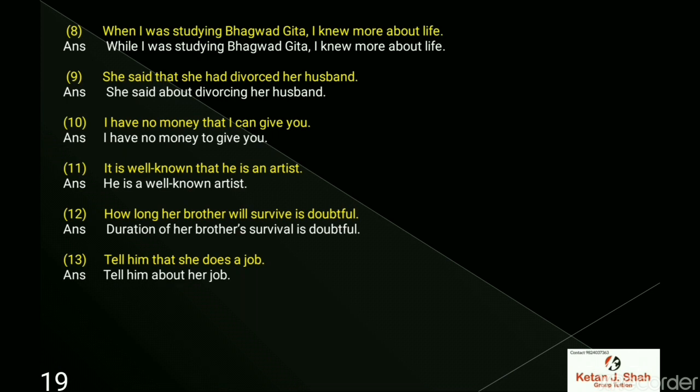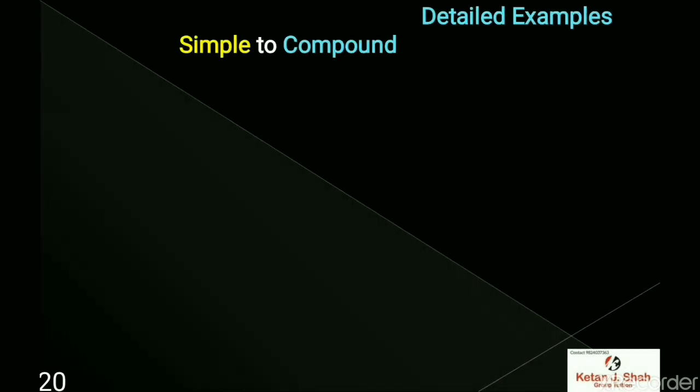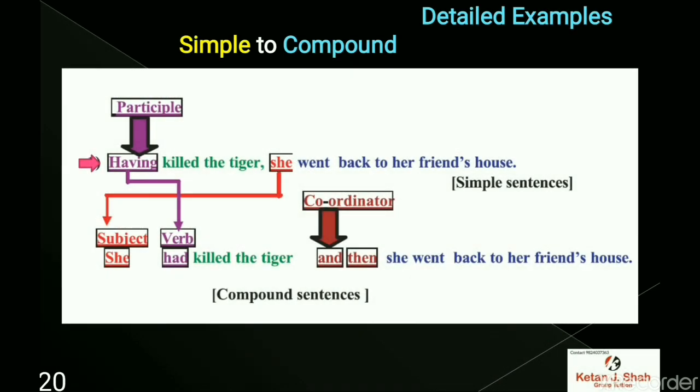In this type of conversion from complex to simple, we saw that in complex sentences, we can understand the sentence and then we have to just convert it as we speak English. Let's see the simple to compound detail examples.